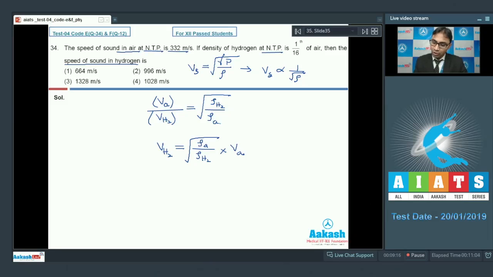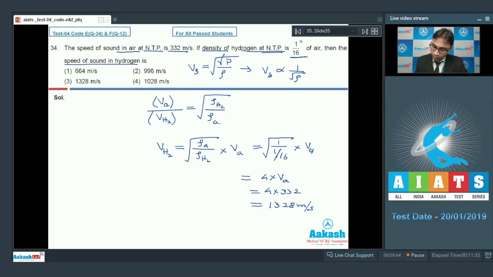But according to the question, the density of hydrogen at NTP is 1/16th of air. So if I put the value, we will get the square root of 1 divided by 1/16 into velocity of air. So that will give you 4 into velocity of sound in air, and that will be 4 into 332. So you will get 1328 meter per second. So my option number 3 will be the correct choice.